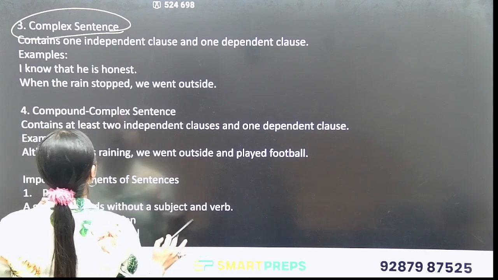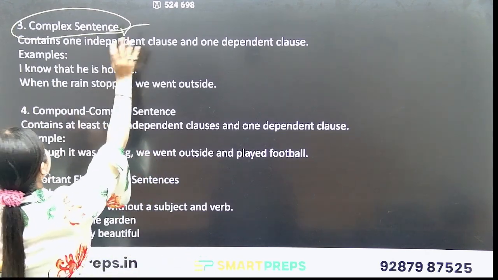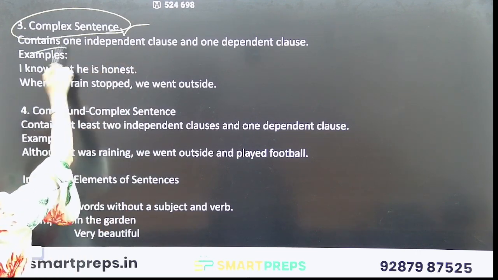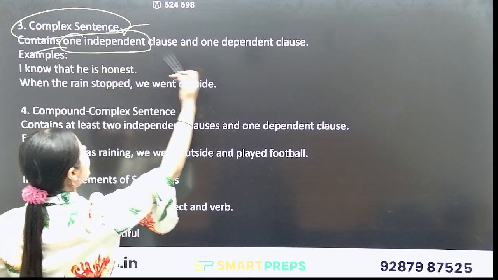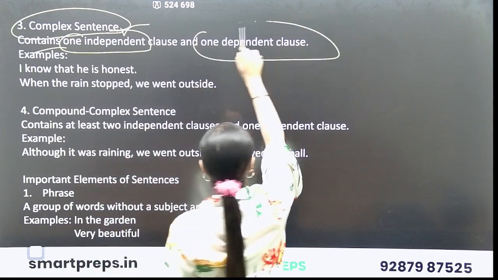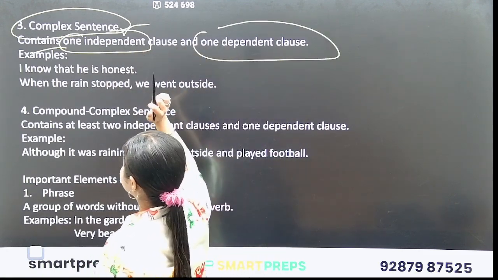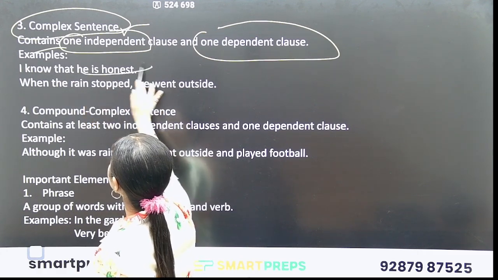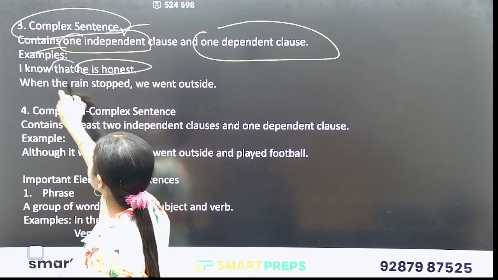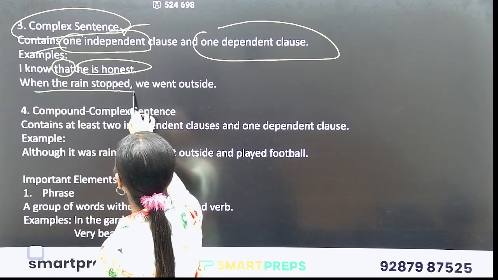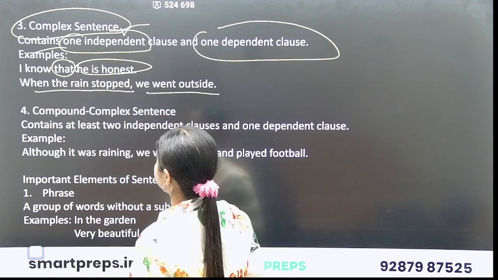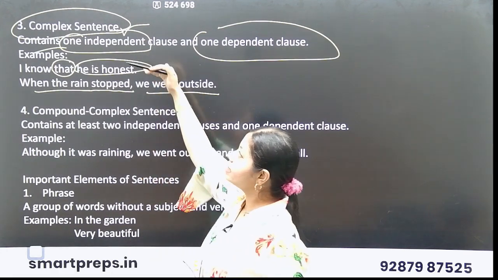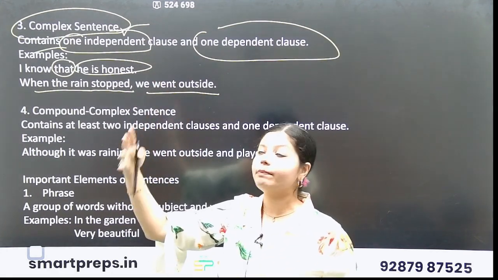On the basis of structure, that is what the third type of sentence is. A complex sentence contains one independent clause and one dependent clause. For example, I know that he is honest. I know that when the rain stopped, we went outside. These are complex sentences, which contain one independent clause.